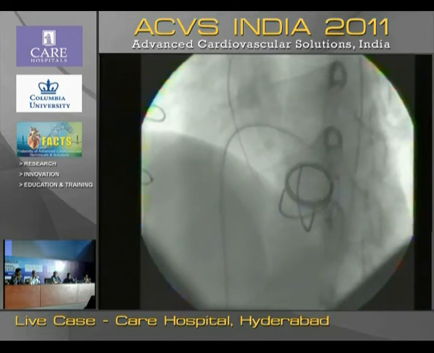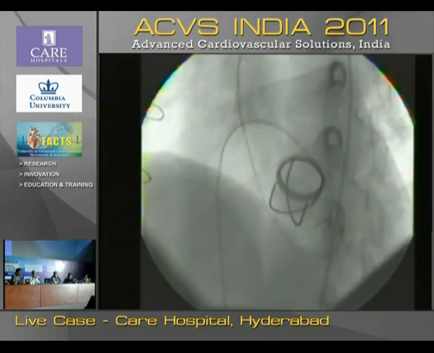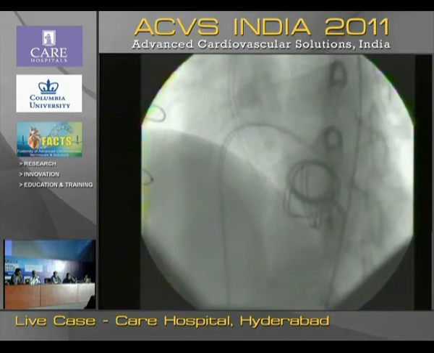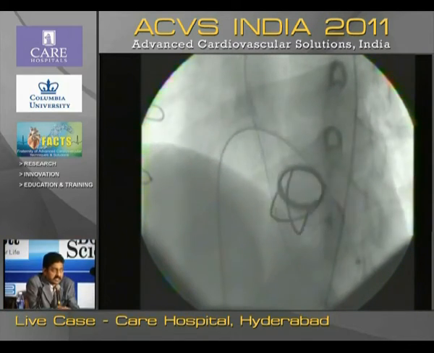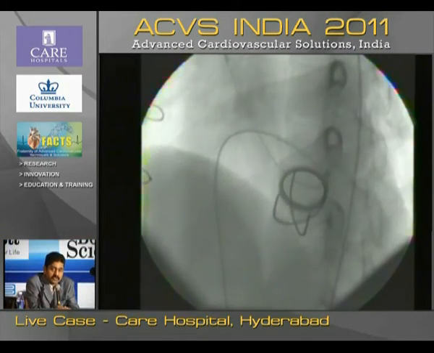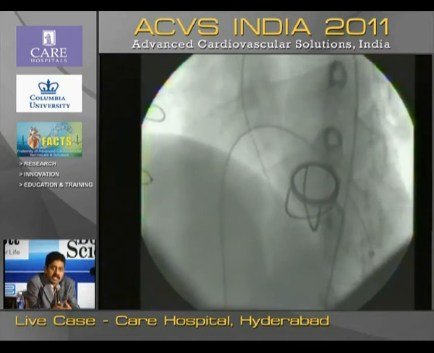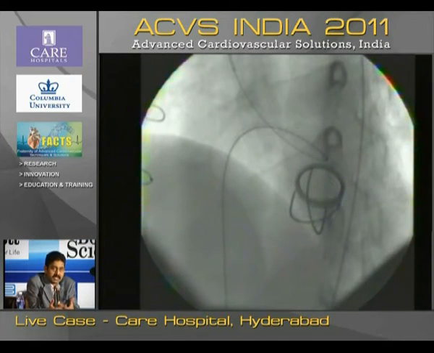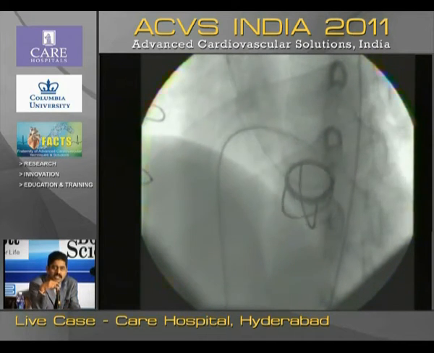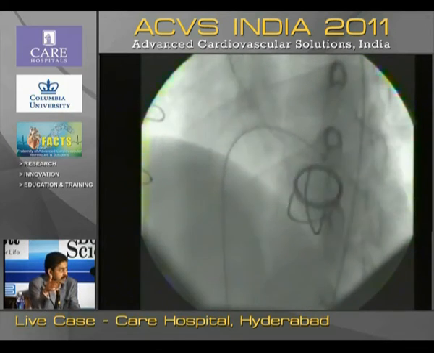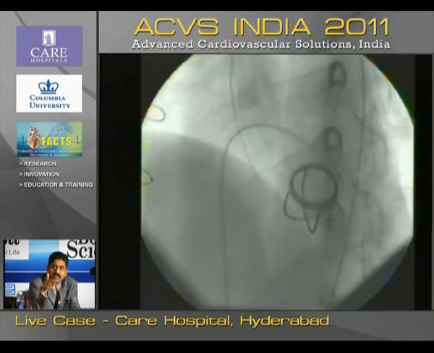What I was suggesting was, I think you must have checked in the echo and TEE how the orifice went, and then the other aspect is you have to watch this defect closely in both the views. If you see it in LAO view, initially in the first 1 or 2 cases you are doing, it looks very close and maybe it is through the prosthetic valve. But can you go to the RAO view, please? If you see the RAO view, it will be way apart from the prosthetic valve. That gives you confidence that you have gone the right path.